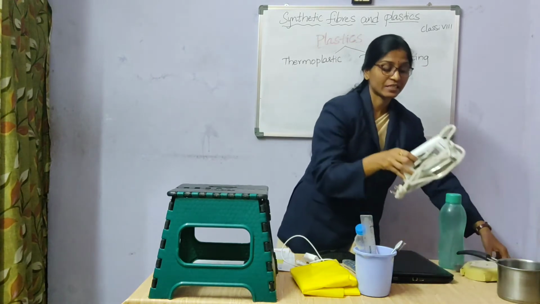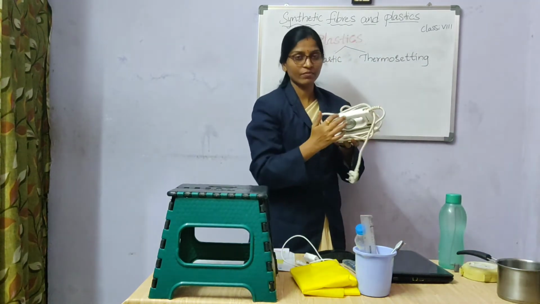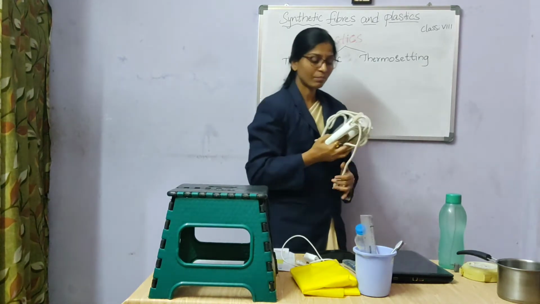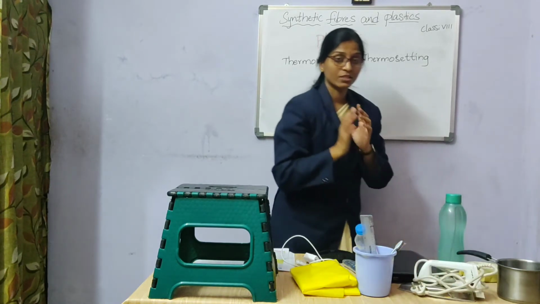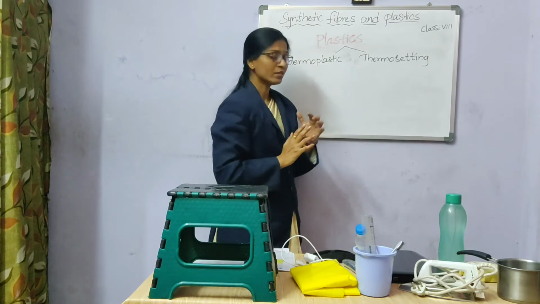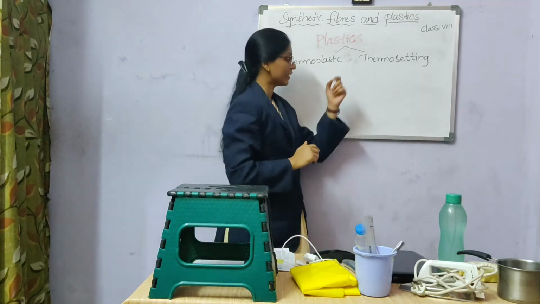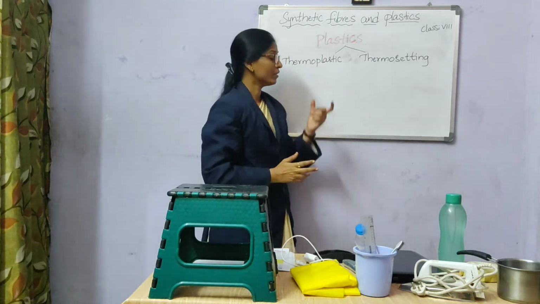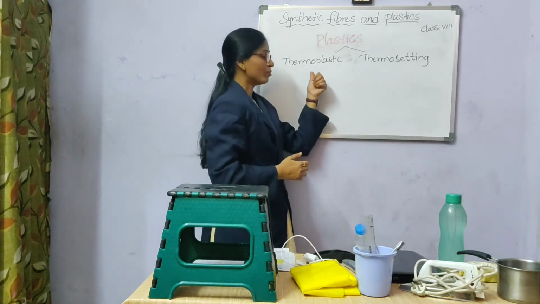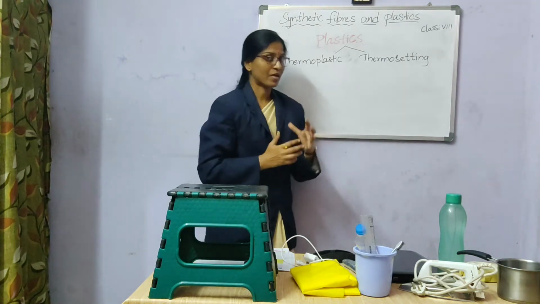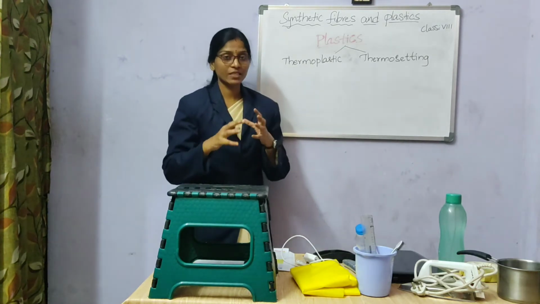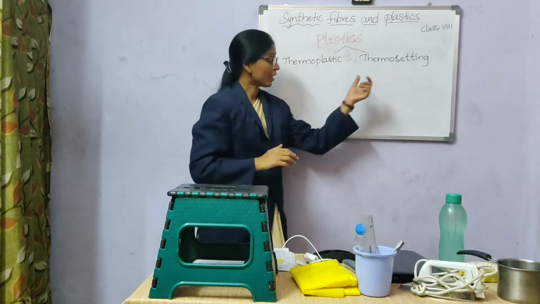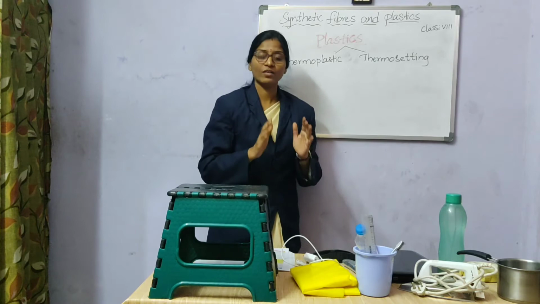In the iron box, when it is heated, the plastic on it does not get deformed because it can withstand the heat, hence it is also thermosetting plastic. This is how we can classify thermoplastics from thermosetting plastics. Those which can withstand the heat are thermosetting plastics, and those which cannot withstand the heat and easily get deformed into a different shape are thermoplastics. Thermoplastics can be recycled. They can be easily deformed, melted, and recycled into another form. But thermosetting plastics cannot be melted once they have been made.